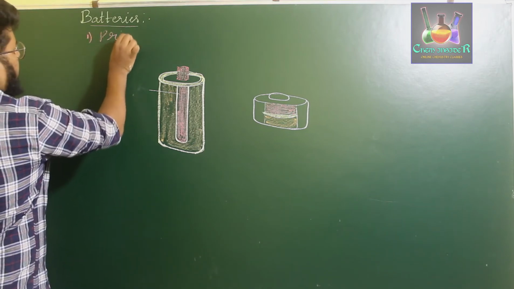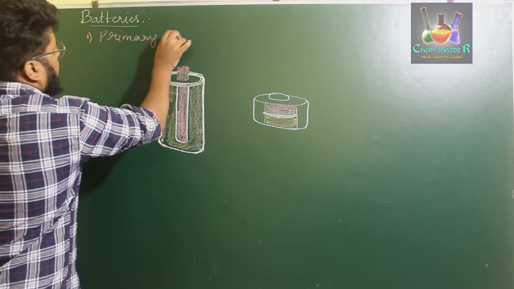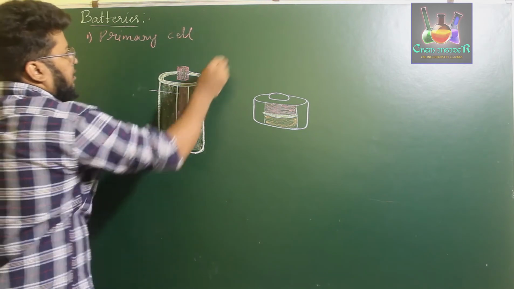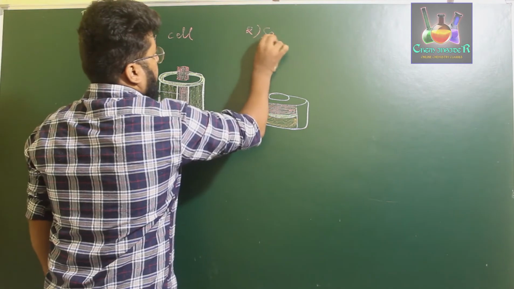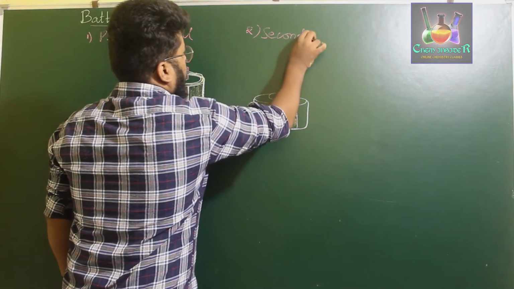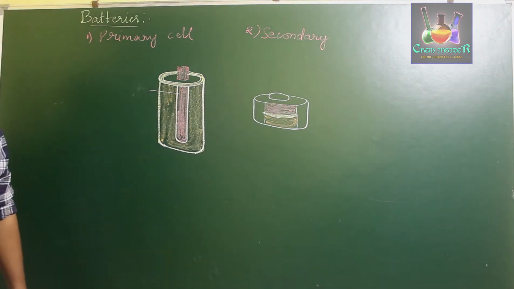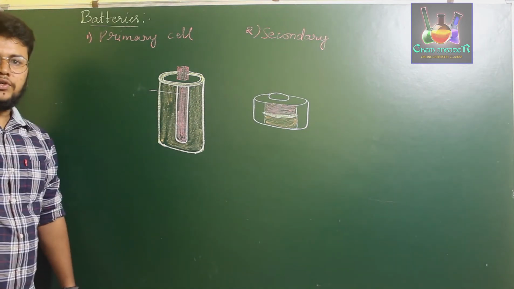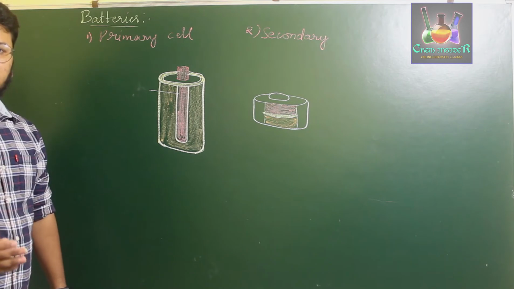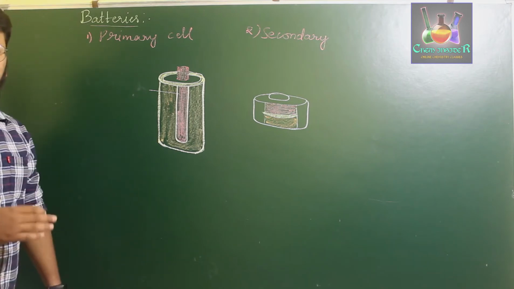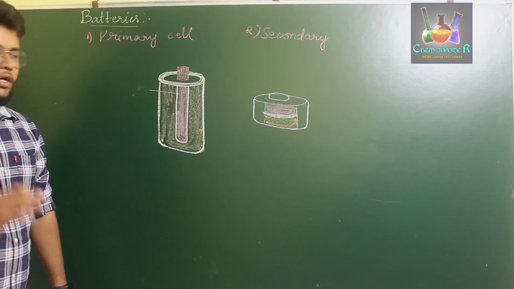One is primary battery or primary cells. The second one is secondary cells. One is primary cell or primary batteries, and the other one is called the secondary cell or secondary battery. Usually cells make up a battery. Batteries are made up of one or more cells.